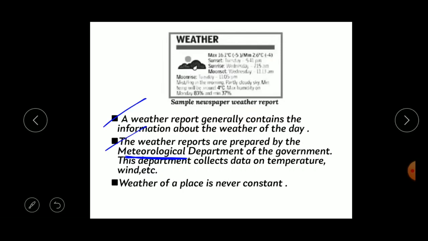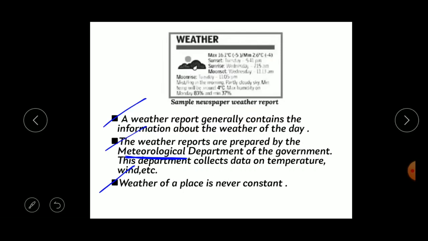The next one is that the weather of a place is never constant. As I told you, the weather of a place changes hour to hour, day after day, and week after week, right? Understood? And children, weather reports are generally published in newspapers.